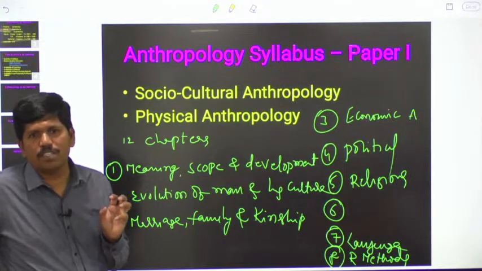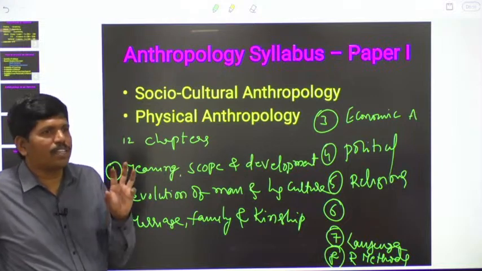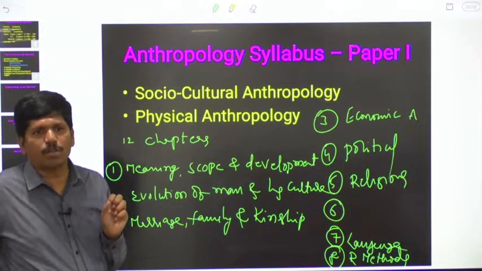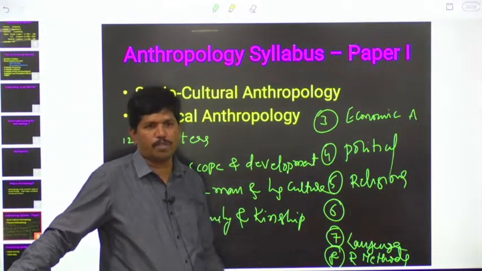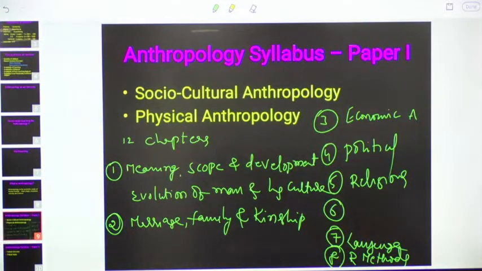What are the precautions to be taken in order to avoid these errors, what are the different varieties of methods adopted by them, and what are the different varieties of tools adopted by them, we will study in the 8th chapter. During the process of their research, they got a lot of experience. Based on their experience, they started formulating different varieties of theories.